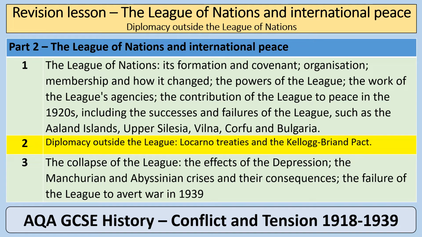Okay, hello everyone, and welcome to this revision lesson which focuses on the League of Nations and the international peace topic as part of AQA GCSE History, Conflict and Tension, 1918 to 1939. This lesson focuses on the diplomacy outside the League, including the Locarno Treaties and the Kellogg-Briand Pact.